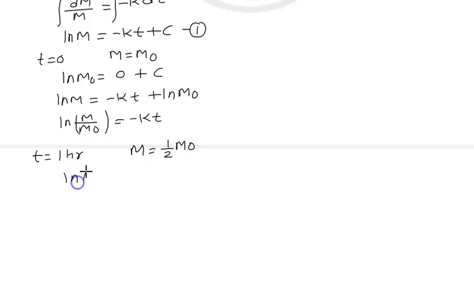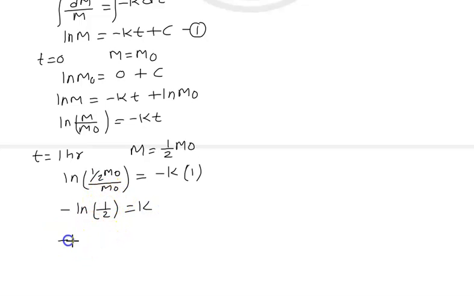Put here ln((M0/2)/M0) = -k times 1 hour. So M0 cancels, it will come -ln(1/2) = k. Taking the power upside, 2 to the power -1, the minus 1 will come here, so the value of k is ln 2.